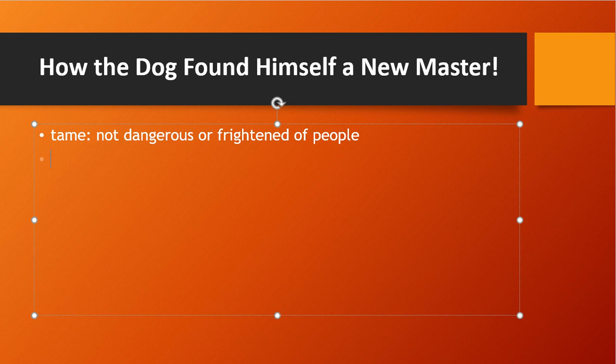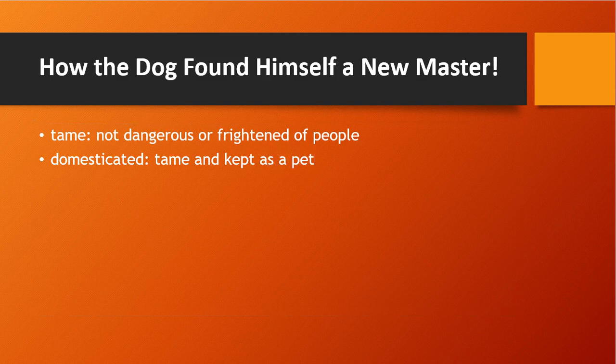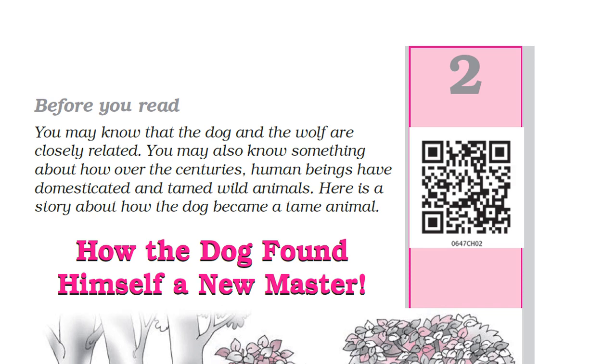Okay, I will write it now. Domesticated: tame and kept as a pet. So over the centuries we have been doing this, right? Here is a story about how the dog became a tame animal, how our dog became this pet animal. That is our story.